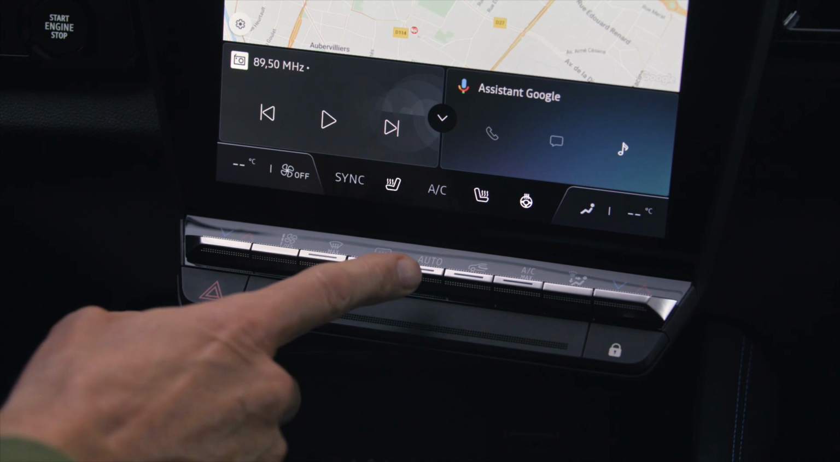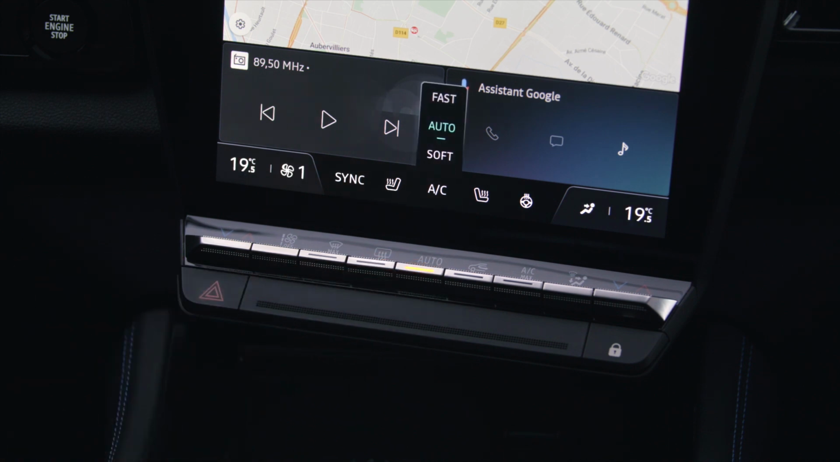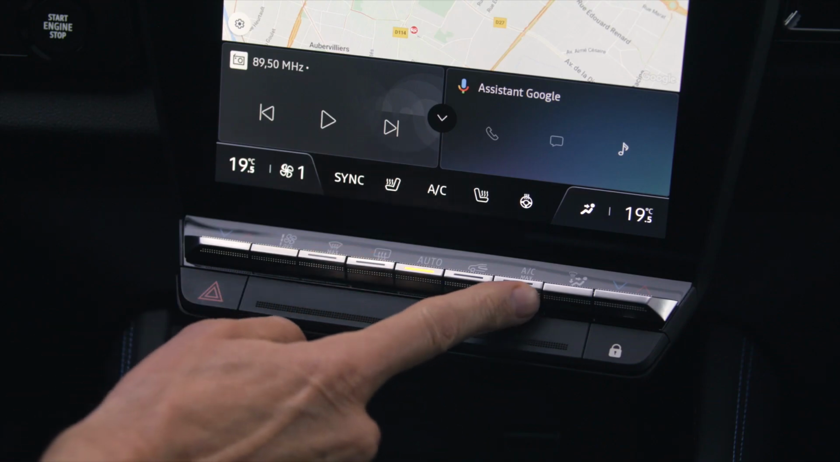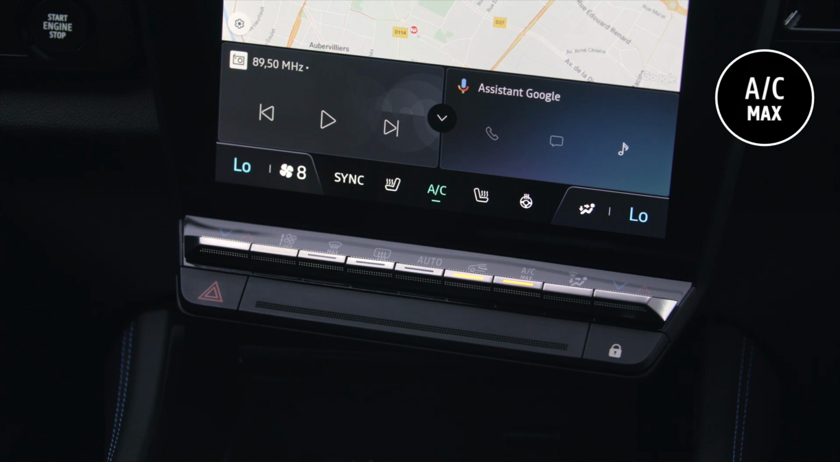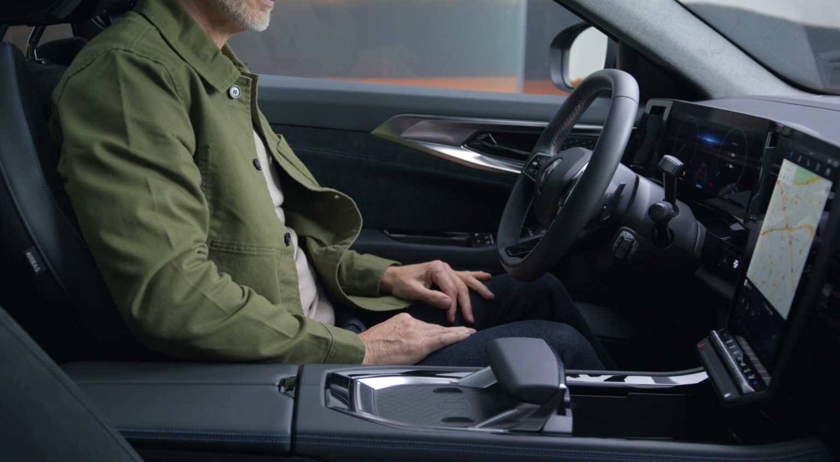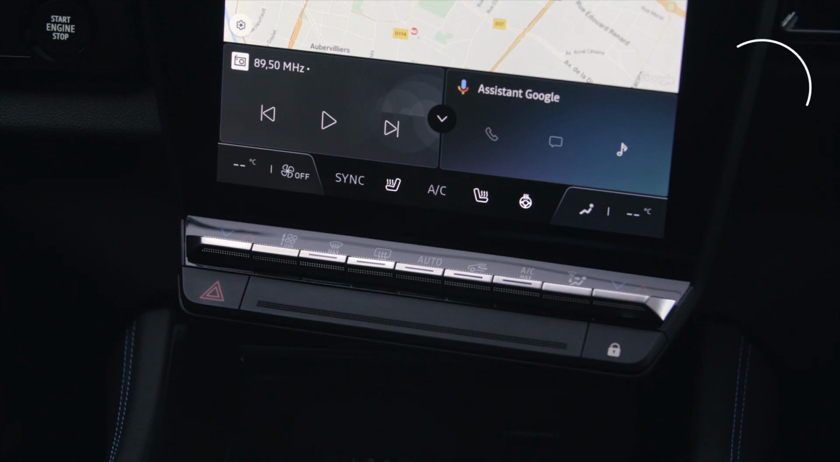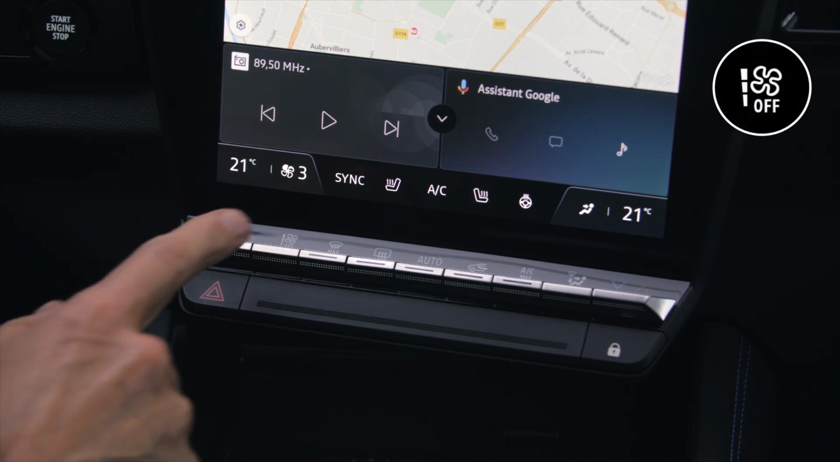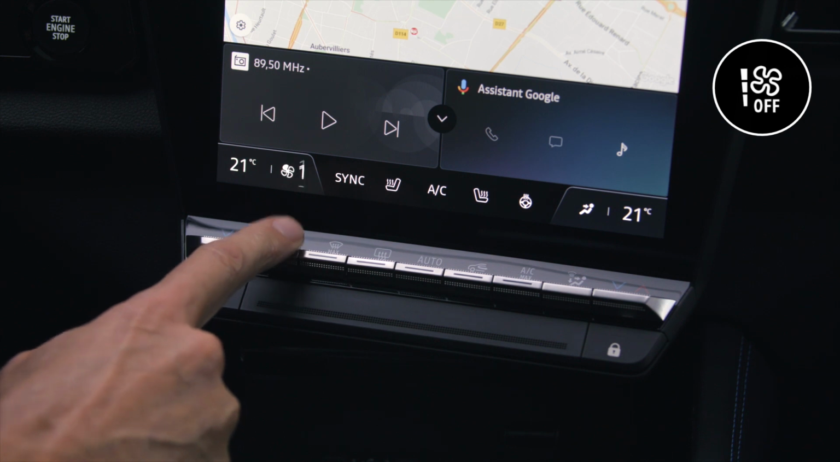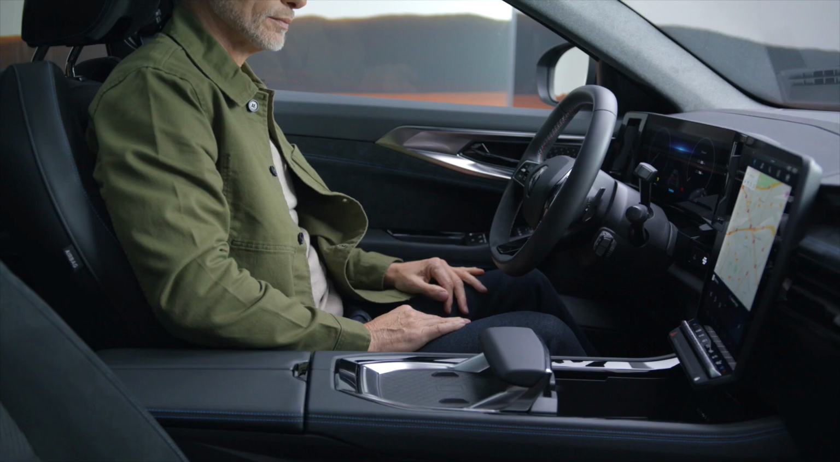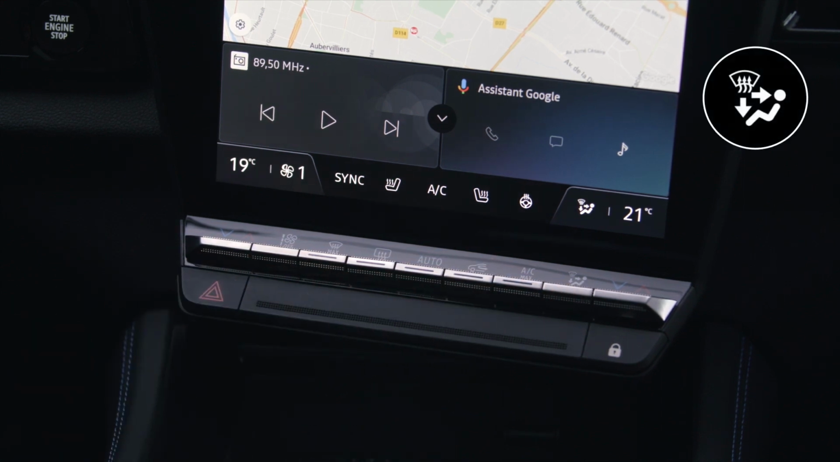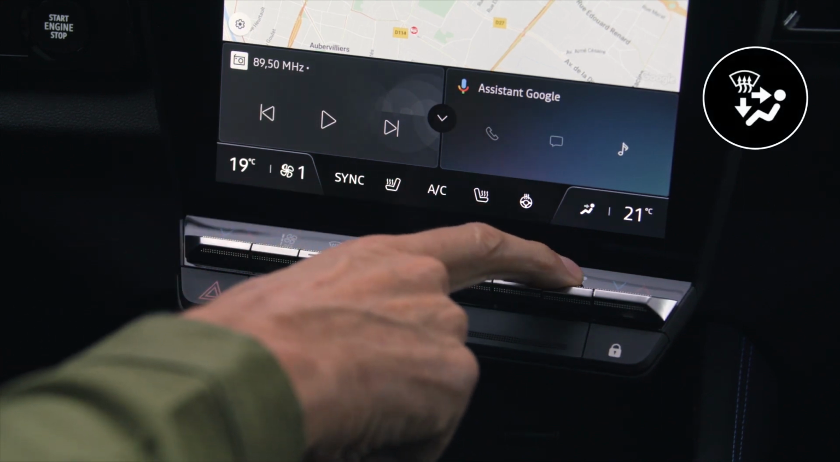The system switches the air conditioning on and off for you when it's in automatic mode. Press this button to switch the air conditioning on or off yourself. Press this control up to increase the ventilation speed and down to reduce it. To change the distribution of air in the passenger compartment, keep pressing this button until you reach the desired distribution.